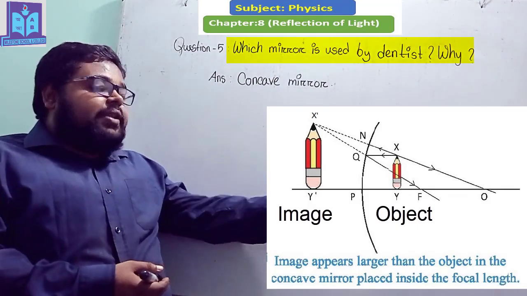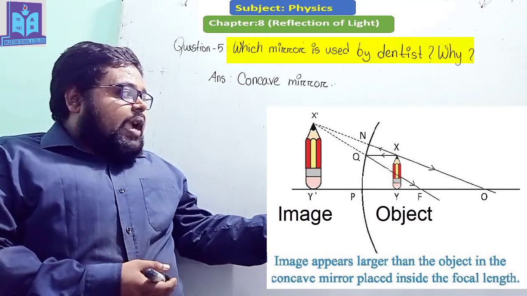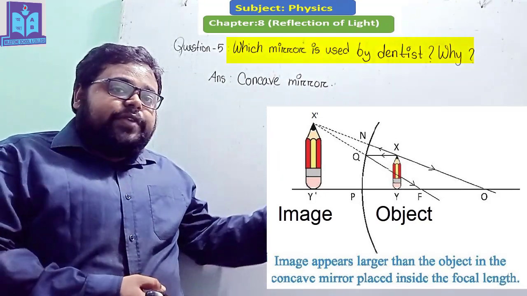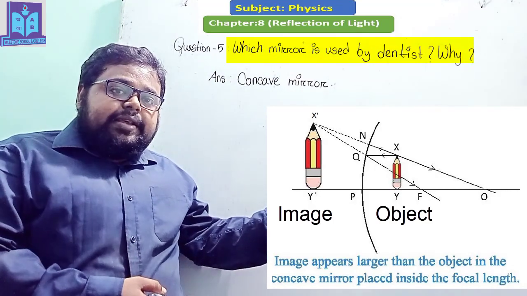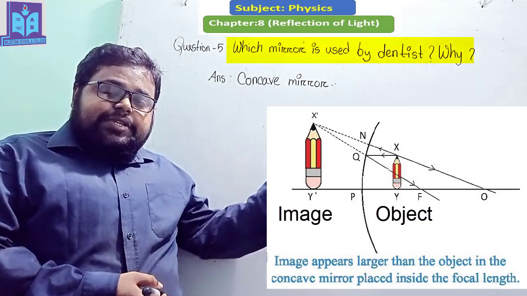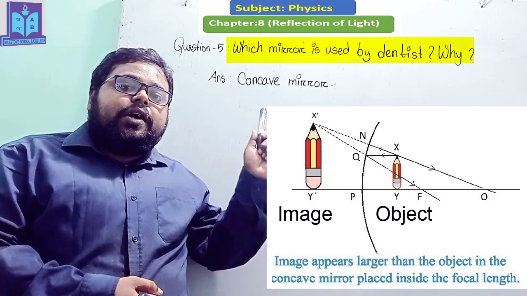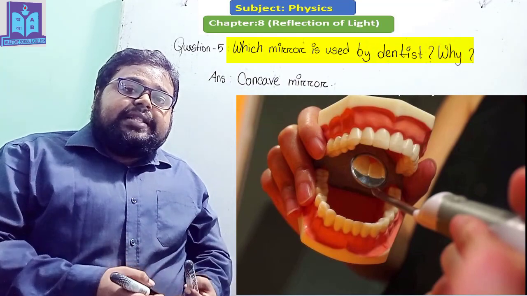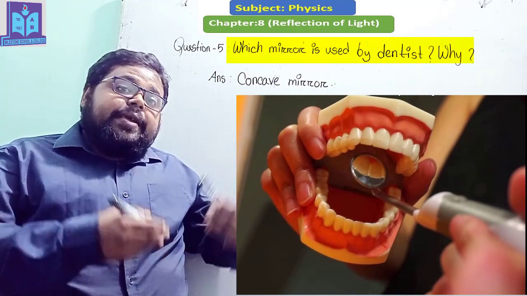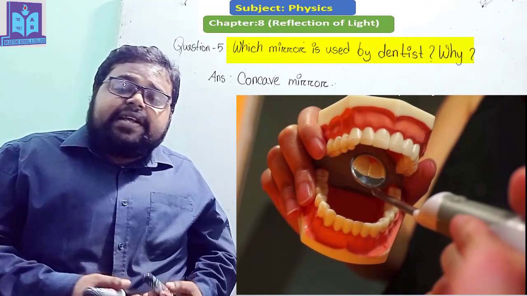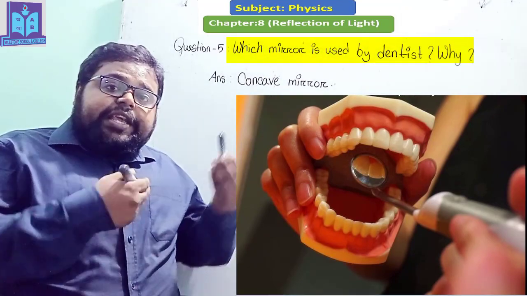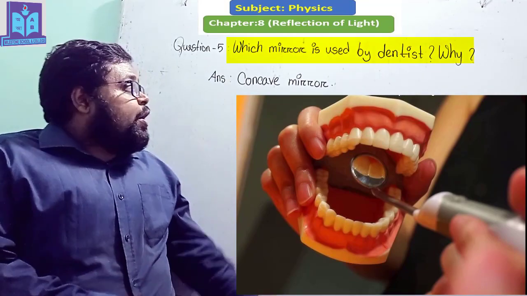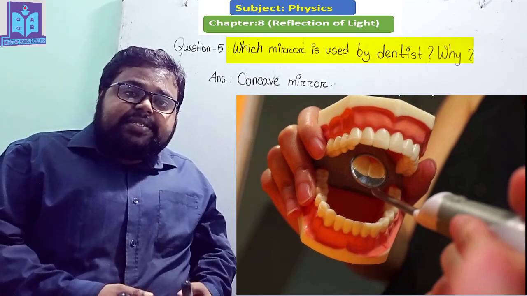And here you can see a figure of a concave mirror, and an object is placed inside the focal length, and after that the image which is created is virtual, straight and bigger than the object. Okay, so when a doctor treats a patient's teeth, they need to look at the teeth in a much larger size, and that's the reason dentists usually use a concave mirror while treating their patients. I hope you understand which mirror is used by a dentist and why.